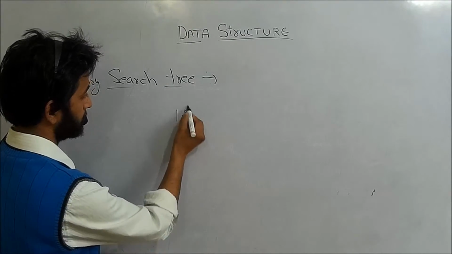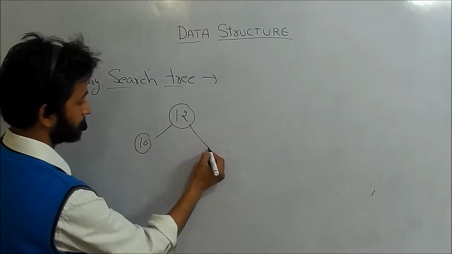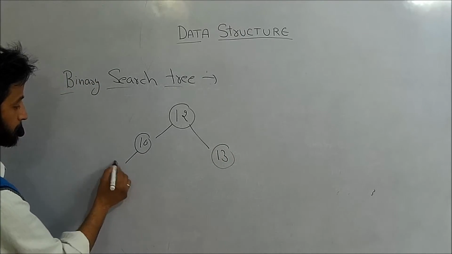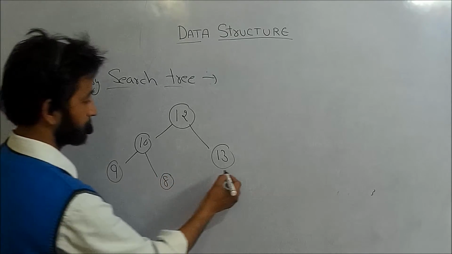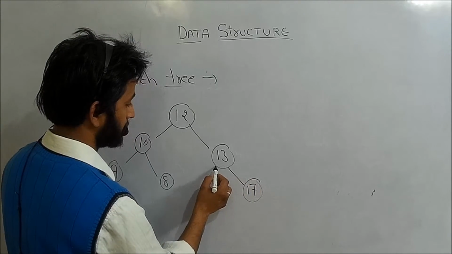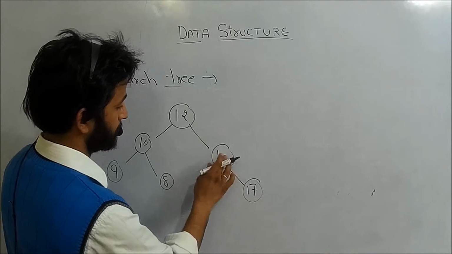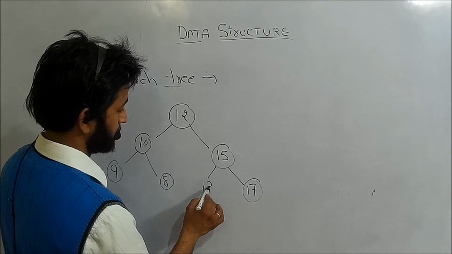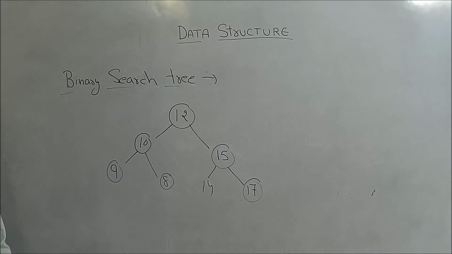If I say that 12 is here, 10 is here, 13, 9, 8, 17, and 14. So is this a binary search tree or not?